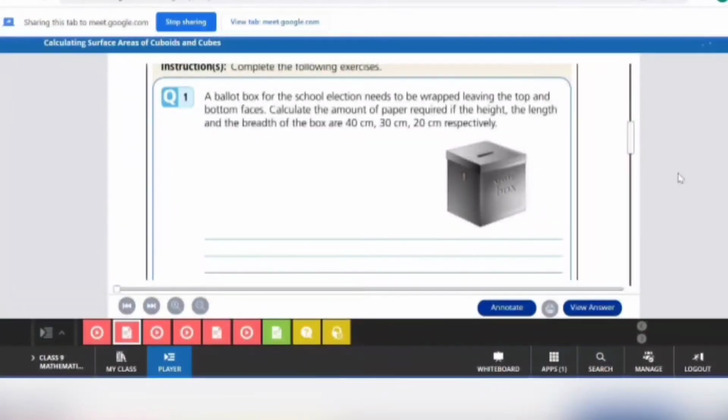So see, clearly, what is the amount of paper you will require if the height, length and breadth of the box are 40, 30 and 20. See, I have already solved this. Just wait.